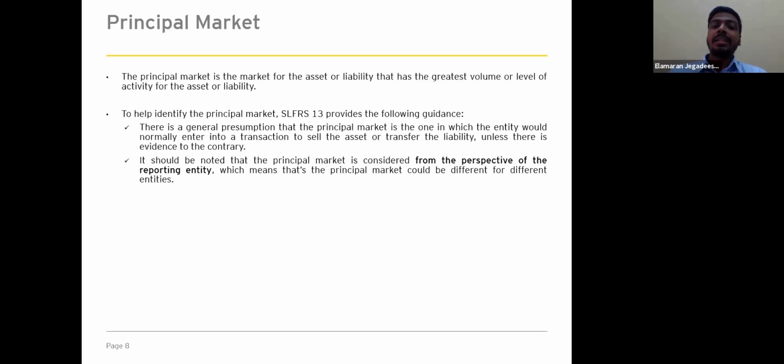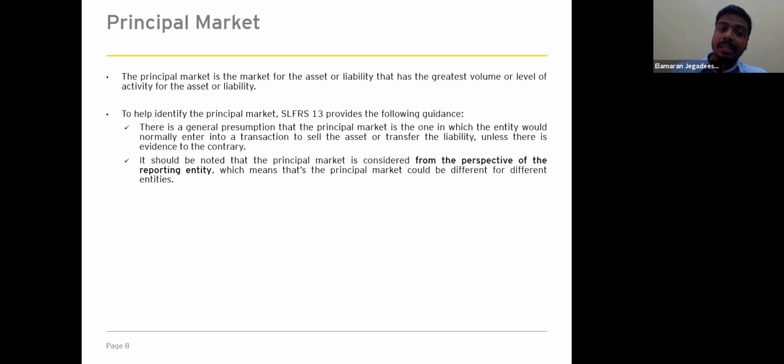Which means the principal market could be different for different entities. For example, a securities dealer may exit a financial instrument by selling into the interdealer market, while a manufacturing company would sell a financial instrument in the retail market. So the entity must be able to access the principal market as at the measurement date. Therefore, it would not be appropriate for a manufacturing company to assume the interdealer market as the principal market, because the company does not have access to those markets.